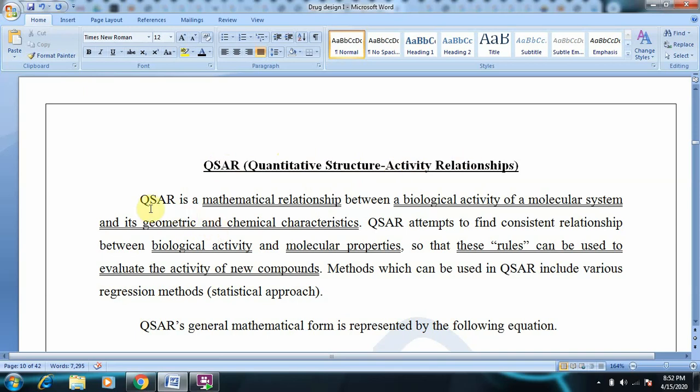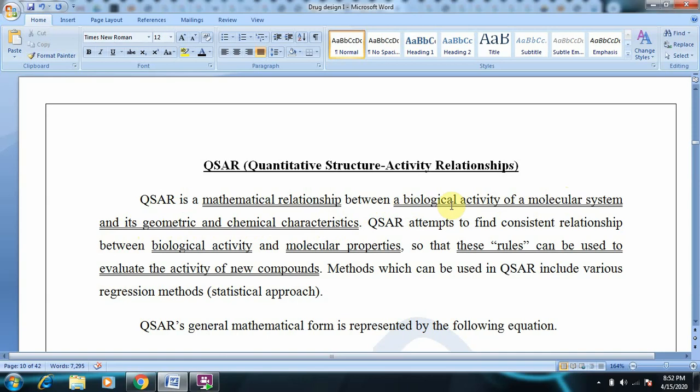As rightly said, QSAR is a mathematical relationship between a biological activity of a molecular system and its geometric and chemical characteristics. You have a chemical moiety with some geometry as well as some chemical characteristics. So what are we trying to relate it with?